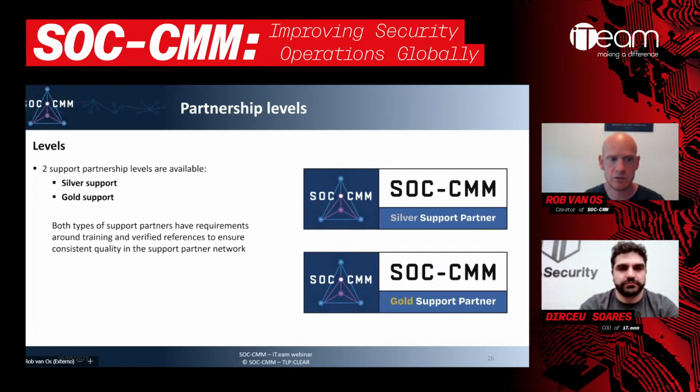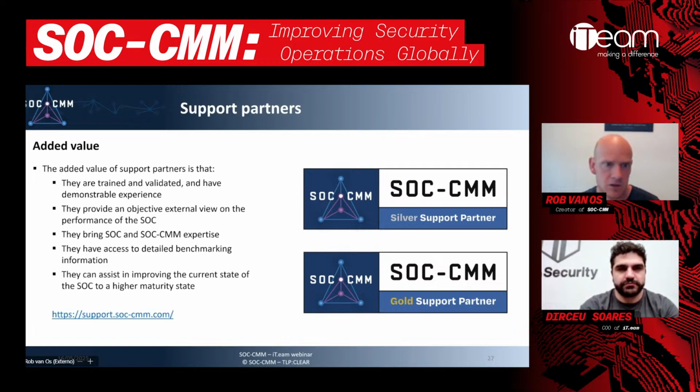Both have requirements around training and verified references, so that we can ensure consistent quality and trustworthy partners in the partner network. The added value here is they're trained, they're validated, they have demonstrable experience. I think that's an important thing, because when we use a support partner, there's a level of trust in that. They provide that external, more objective view.